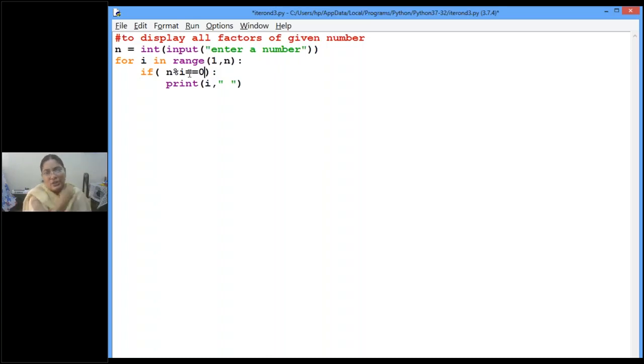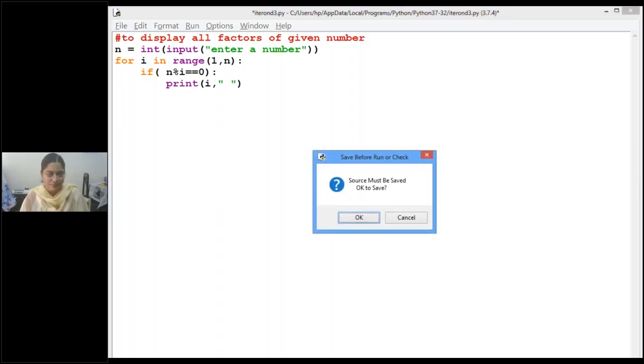So in the if condition, if you have not given equal to 0, then by default it will take all the positive values. So wherever that number is other than 0, it is displaying the i value. Clear? So we want to display only factors. Factors means when the number is divisible by i. Okay, so let's execute and see.